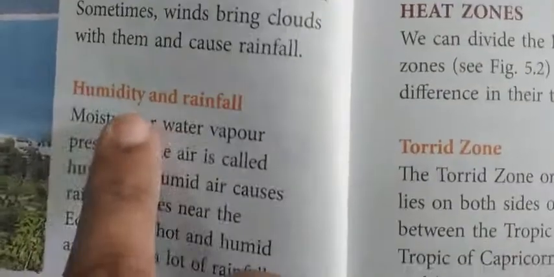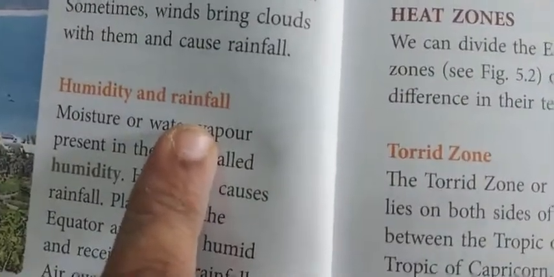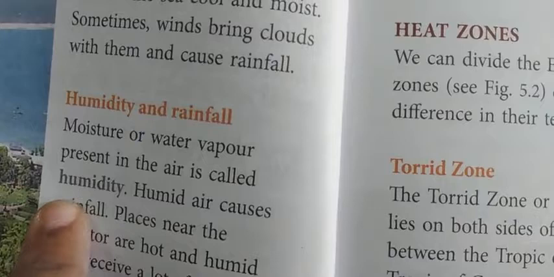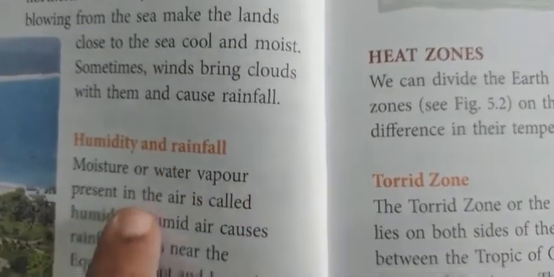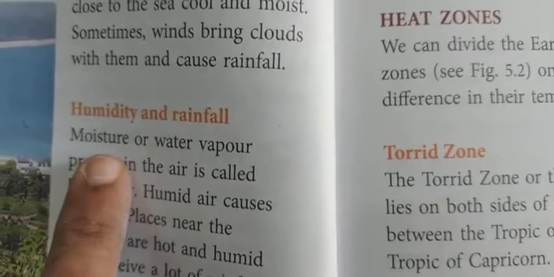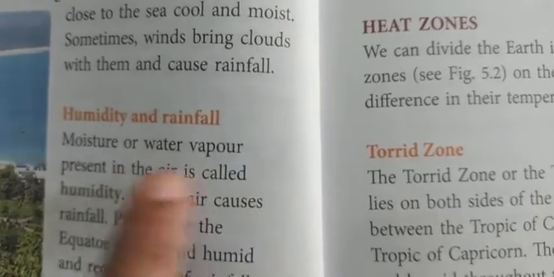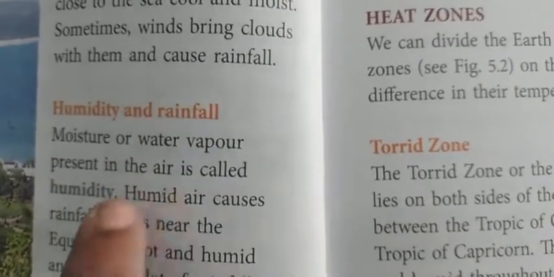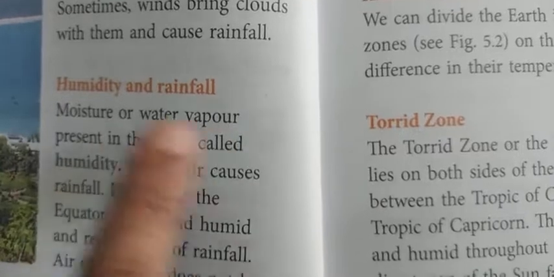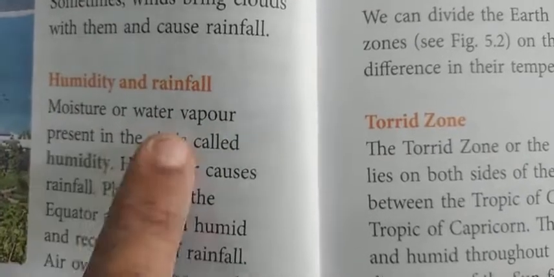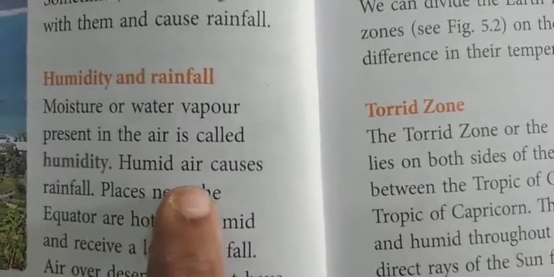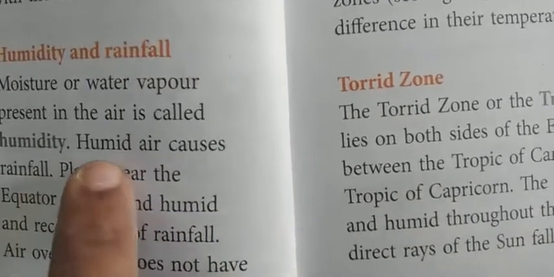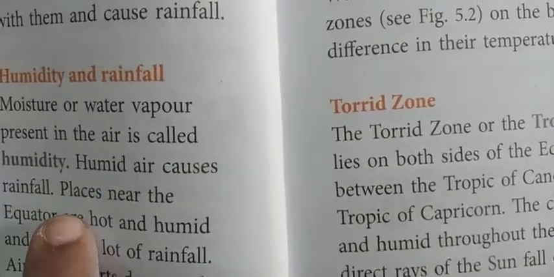Okay, now we have to learn about humidity and rainfall. First of all, tell me students, what's the meaning of humidity? Humidity means moisture or water vapor present in the air. Moisture means wetness, and water vapor is present in the air. The air that we breathe has both moisture as well as water vapor. That is called humidity. Humid air causes rainfall. Because of humid air we receive rainfall.